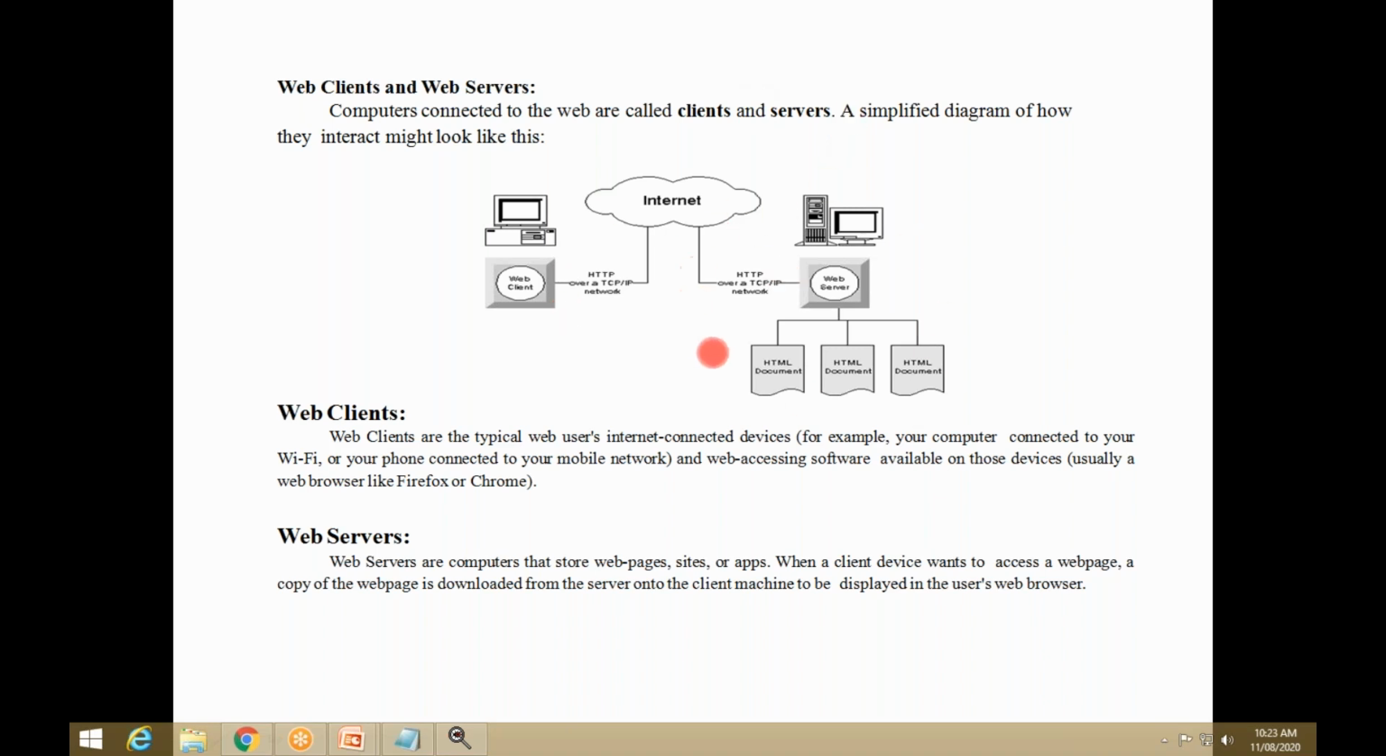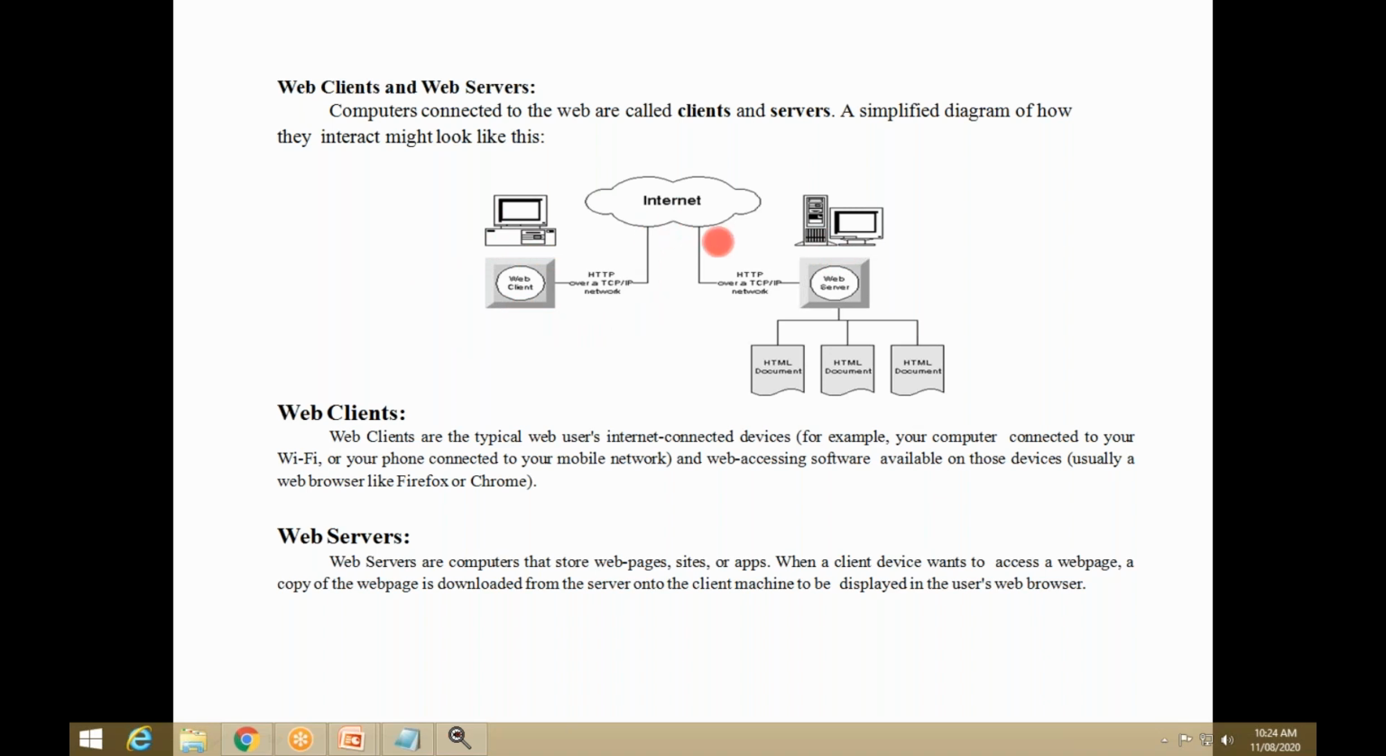Here there is one simplified diagram of how the client works and how the server works. This is one computer, this is also one computer. Assume one is the web client and one is the web server. We can store web pages in a computer too, and where they are stored, that is the web server, also one computer. I want to communicate with this server via internet. The web client is the user who is using the computer and requesting information from the web server.